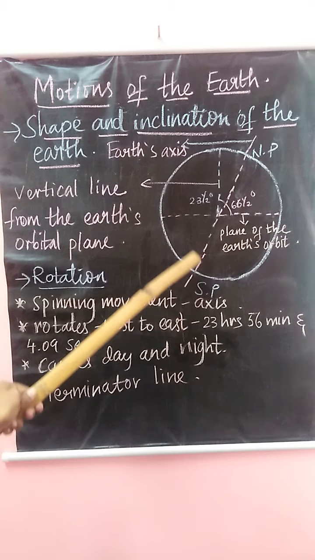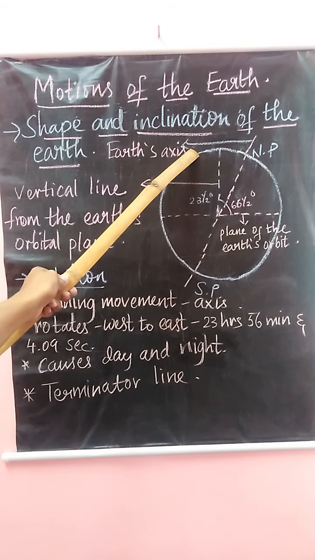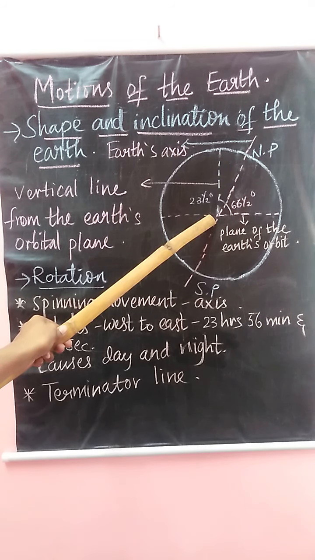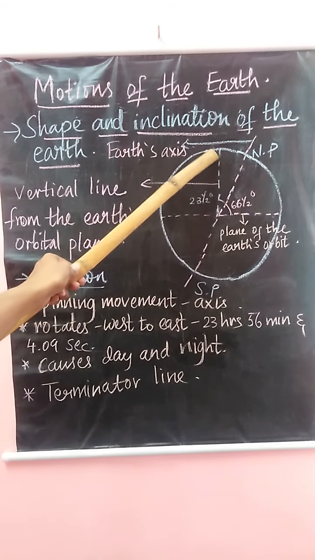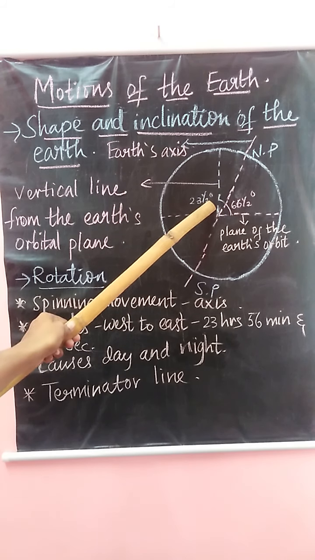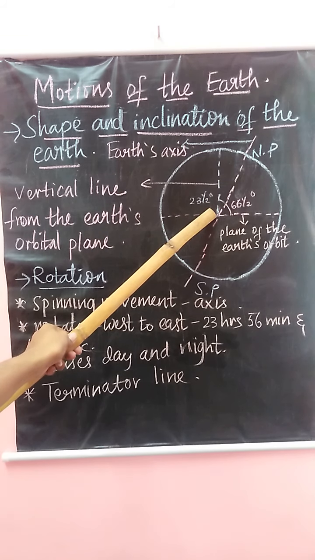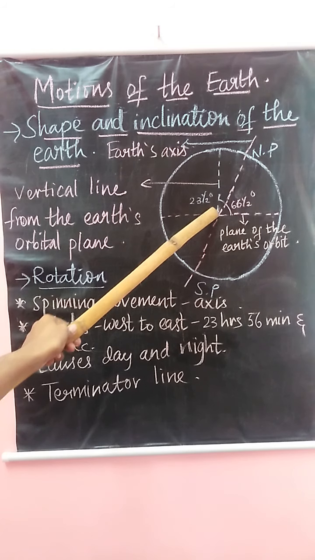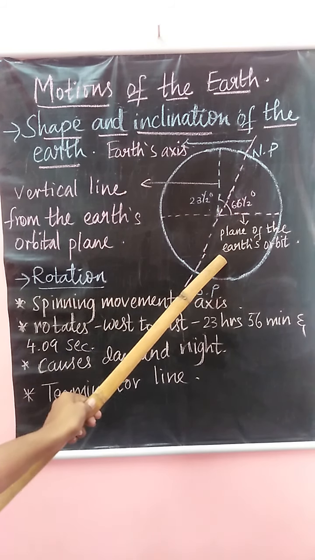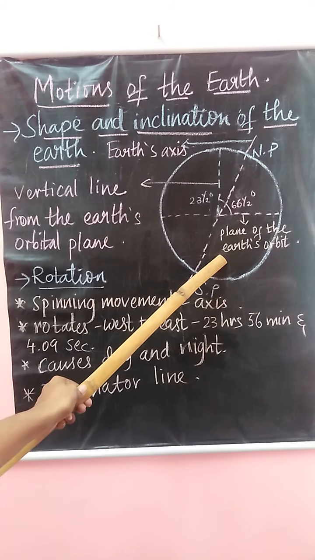The earth's axis is always tilted, that is, in a sloping position, or inclined from the vertical by an angle of 23.5 degrees. It makes an angle of 66.5 degrees with the plane of the earth's orbit. I'll repeat again.